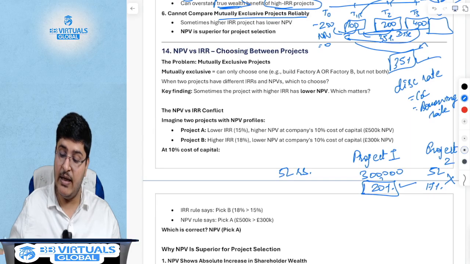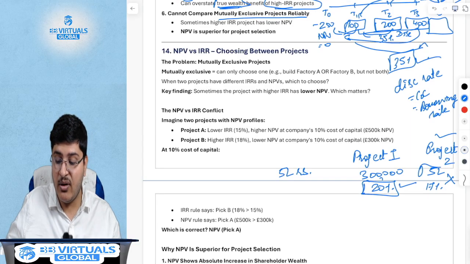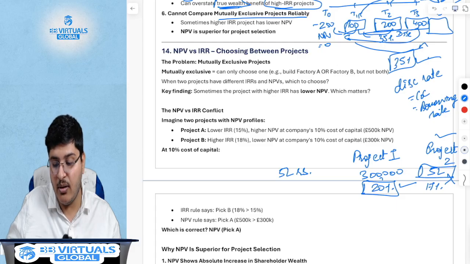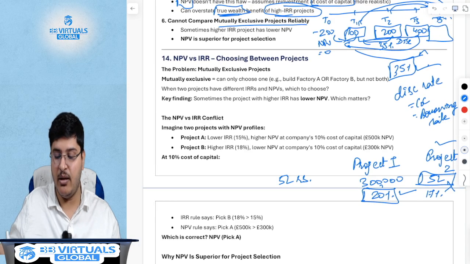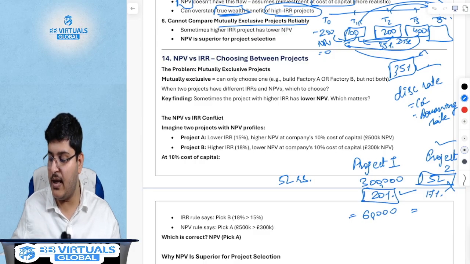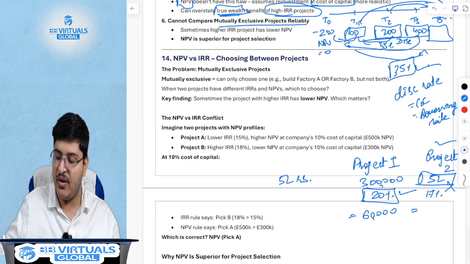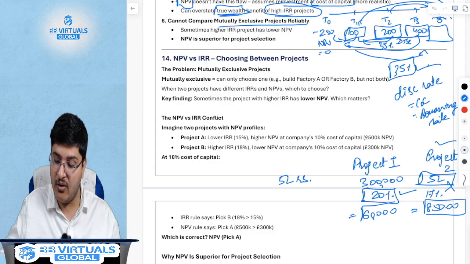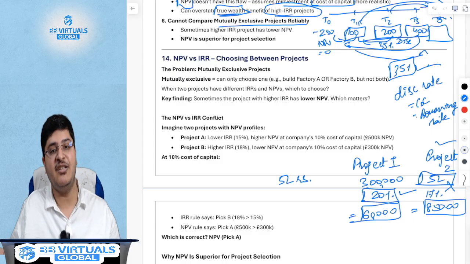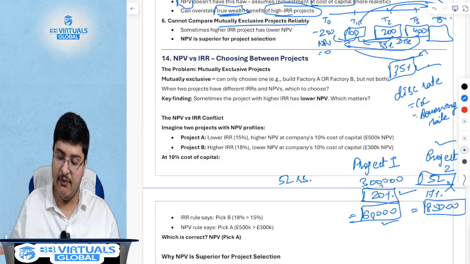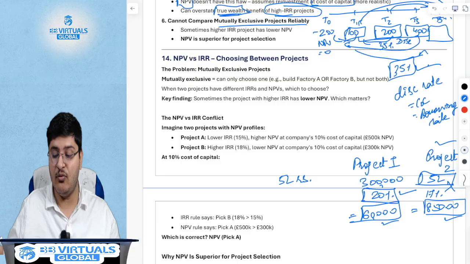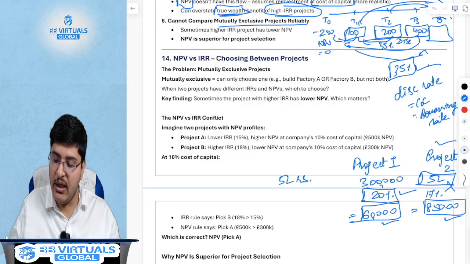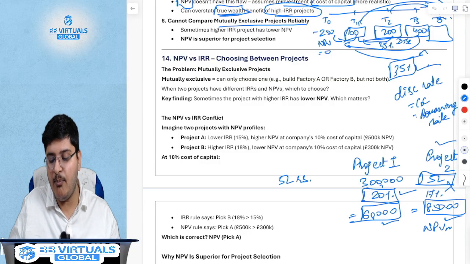However, in project 2, you can invest your entire money, and your absolute earnings will be higher. Let's assume this is a 1 year investment: you will earn 60,000 rupees, which is 20%, and over here 5 lakhs into 17% would be 85,000. So if you would have gone for project 2, you could have made the 85,000, versus you will say, oh, 20% is higher than 17%, and hence I will go for project 1. But the right answer over here would have been project 2, if only you would have used the NPV method.